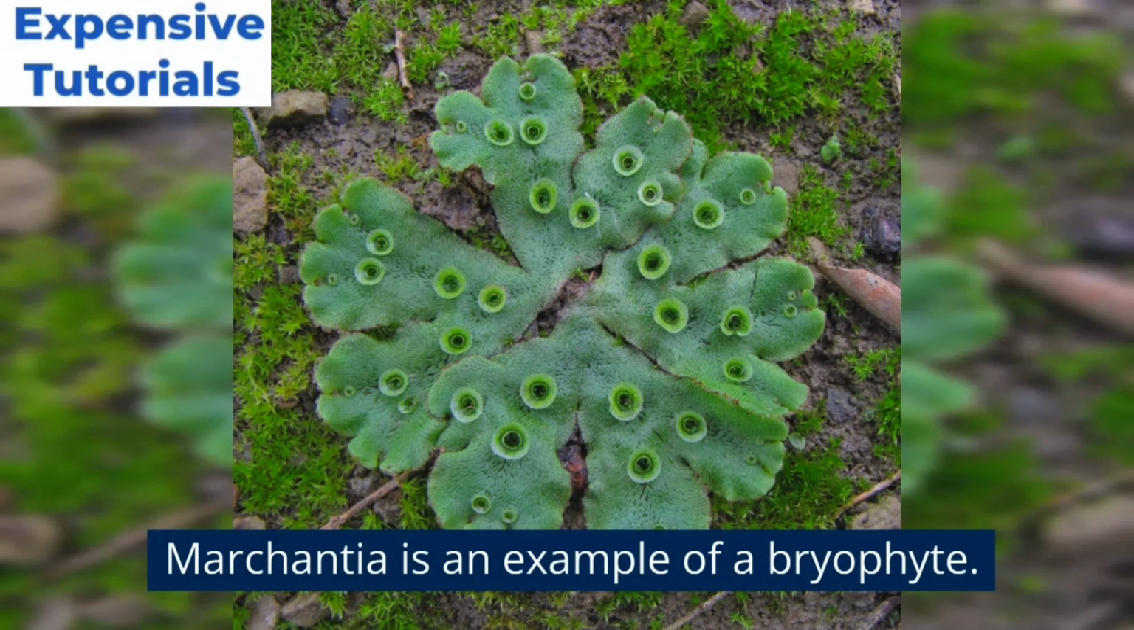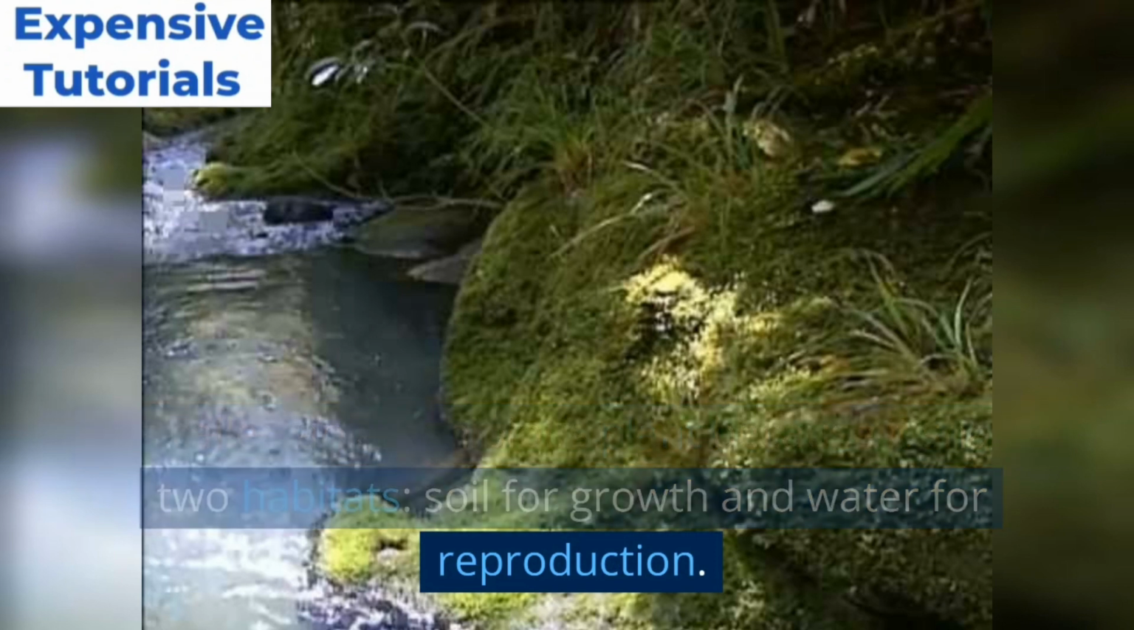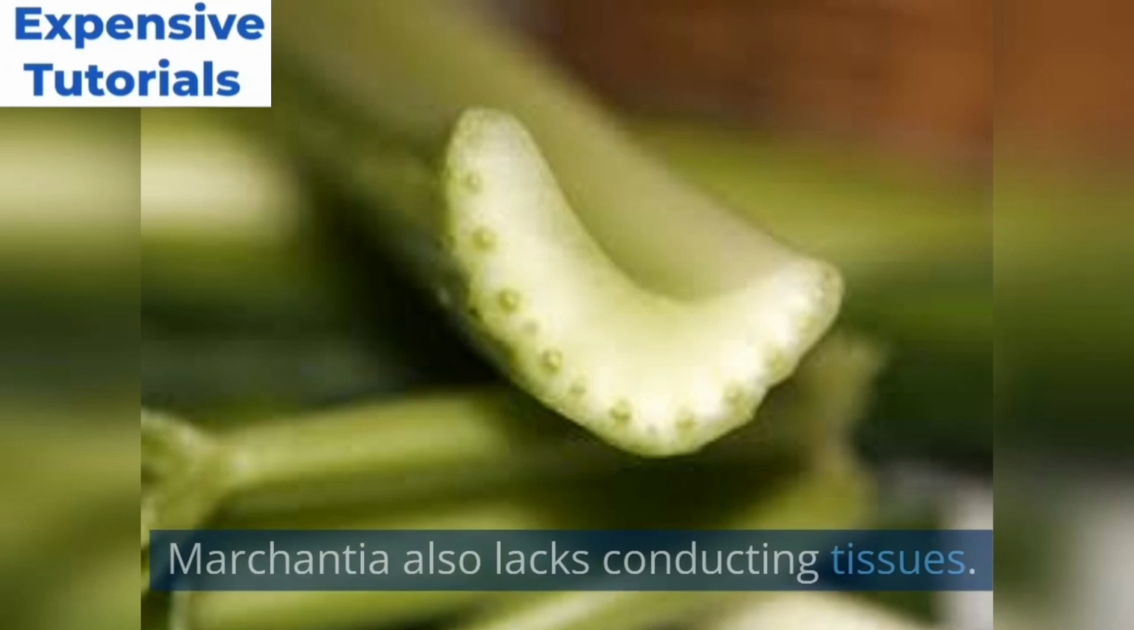Marchantia is an example of a bryophyte. It is called an amphibious plant because it shares two habitats, soil for growth and water for reproduction. It has a flat, ribbon-like structure without true roots, stems, and leaves, and it bears rhizoids. Marchantia also lacks conducting tissues.